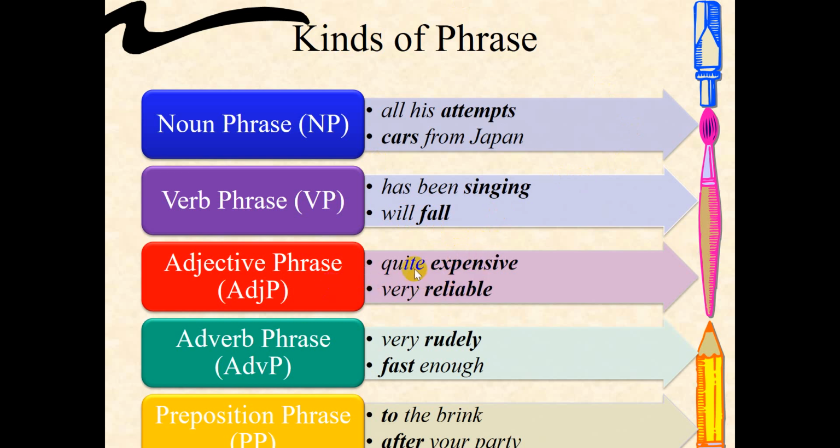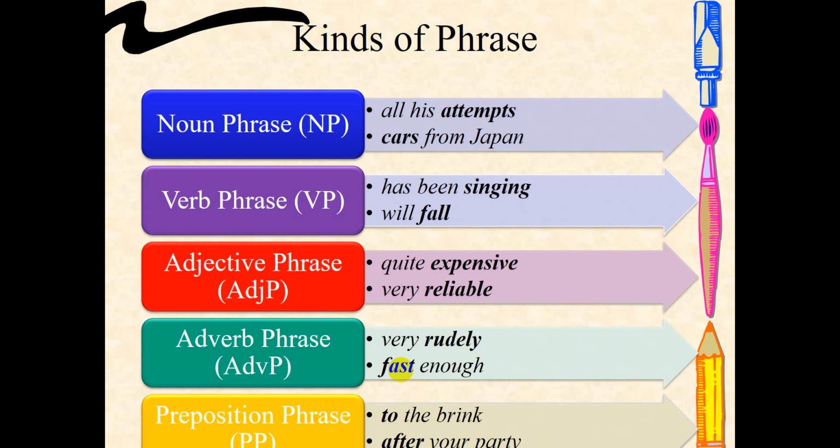And the modifier can be an adverb. So quite expensive. How expensive? Quite expensive. Very reliable. The head is reliable. Reliable is an adjective, then it is called adjective phrase. How reliable? Very reliable. Adverb phrase, here the head must be an adverb, rudely or fast. For example, very rudely. How rudely? Very rudely. The head is the adverb. Fast enough. How fast? Fast enough. The head is fast. Fast is an adverb, so it is called adverb phrase.